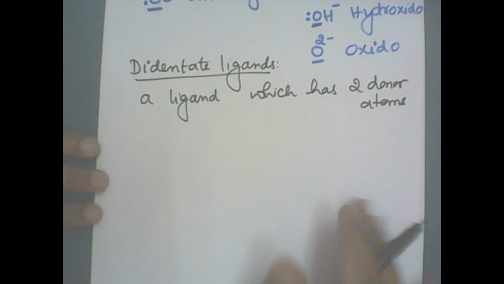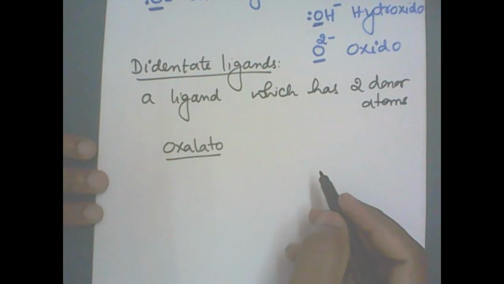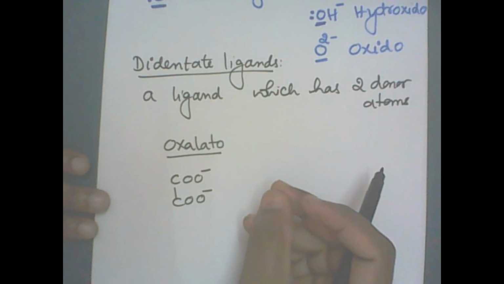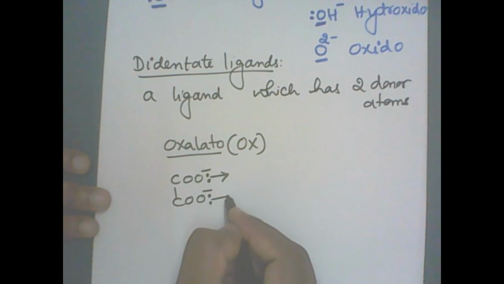So here there are two examples we are going to study. One is called the oxalato, from oxalic acid, oxalate. Oxalic acid is COOH, COOH; I'll remove that hydrogen and make it negative, like acetic acid into acetate, acetato, oxalic acid into oxalate, oxalato. Also we write OX. Now, which one donates an electron pair? Oxygen donates an electron pair.